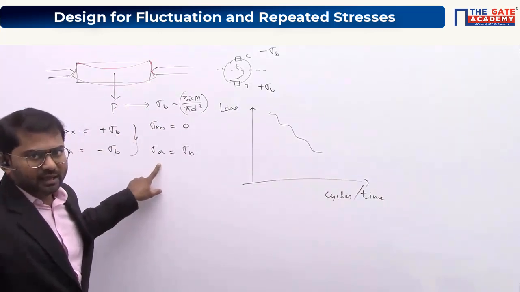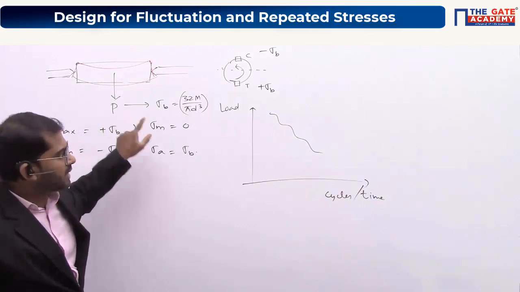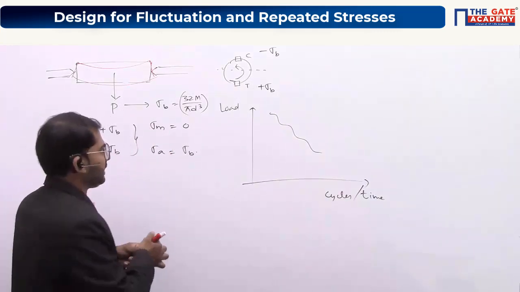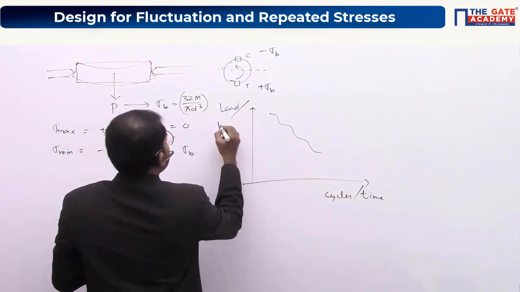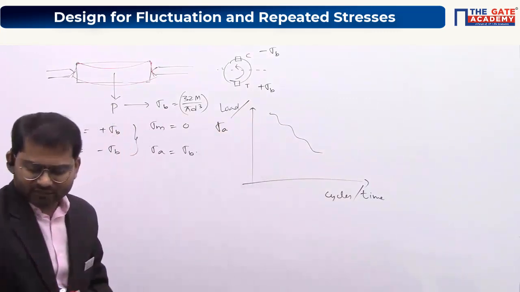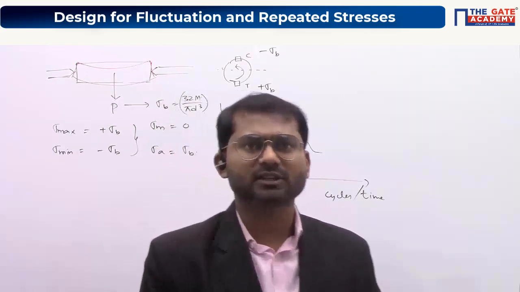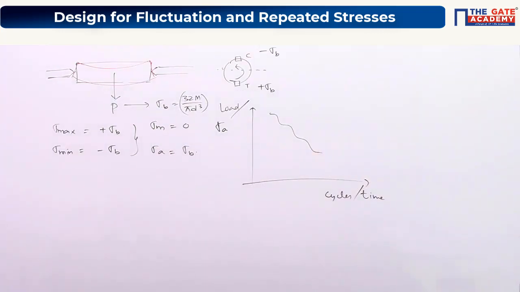Understand? So if I say higher is the load, lesser is the life of the component, or if I say higher is the stress amplitude, lesser is the life of the component, both mean the same. Is it clear to everybody? Load is giving rise to sigma B, and that sigma B is giving rise to sigma A. So I can put any one of the values there. Load or stress amplitude, both are related with respect to each other. Any doubt here?